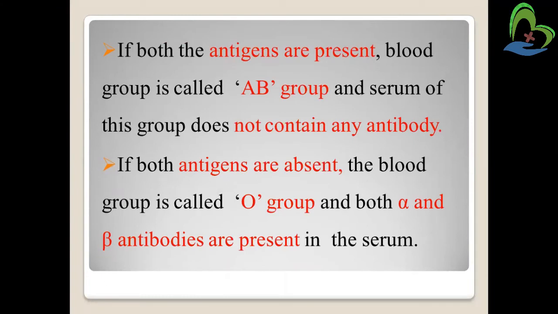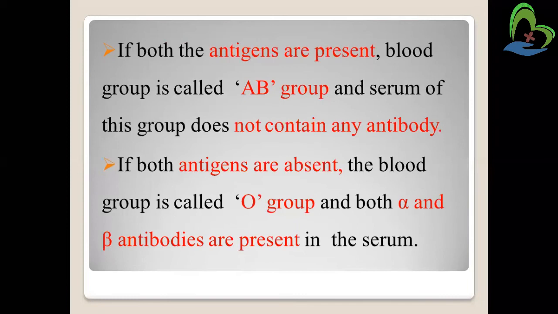AB means both antigens are present but antibodies are absent. And in group O, antigens are absent but A and B antibodies are present.